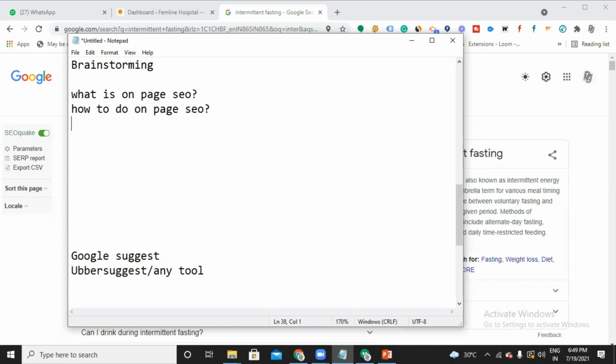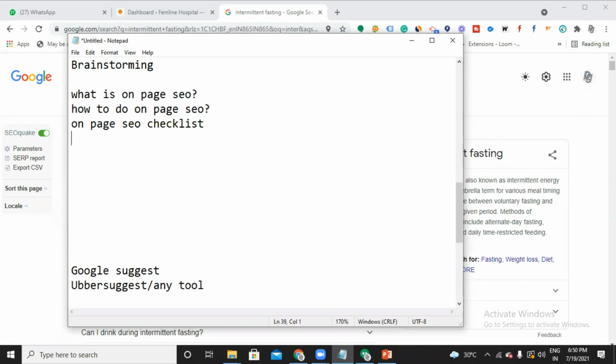How to do, what is, on-page SEO checklist, on-page SEO full guide. So after doing some brainstorming, after thinking, in such a way you can think for any information.